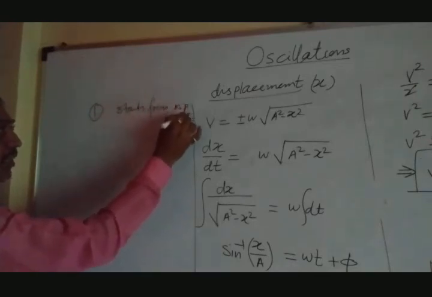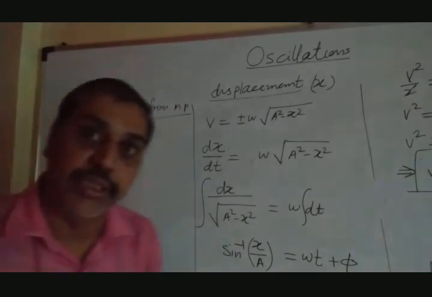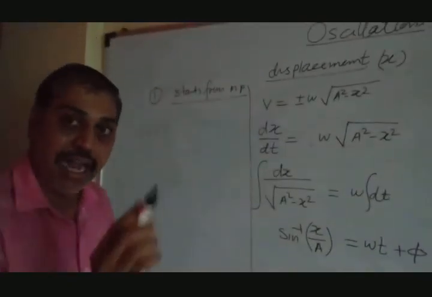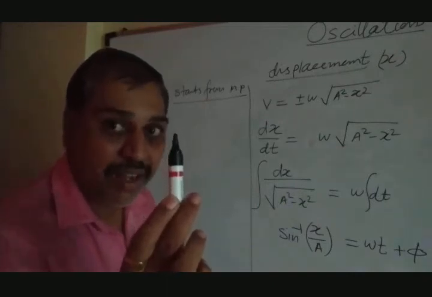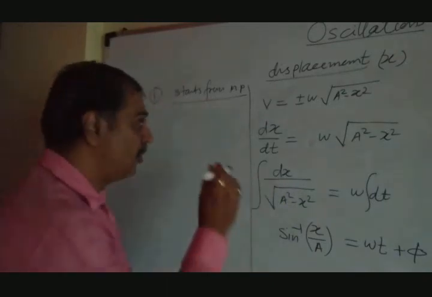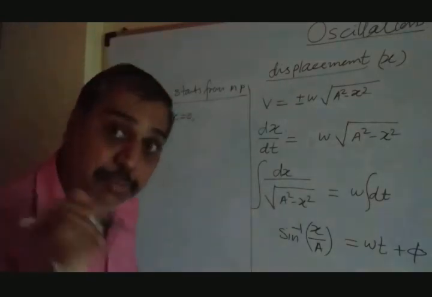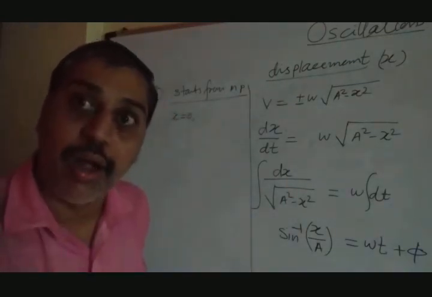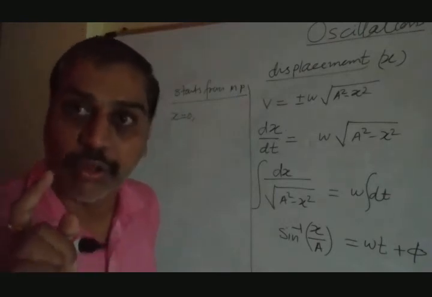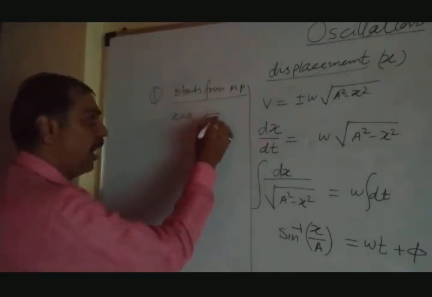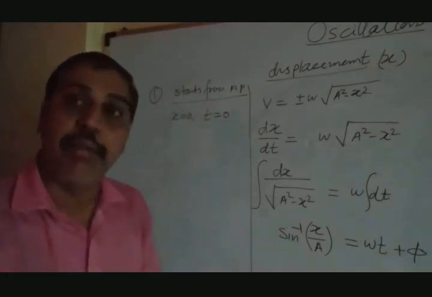So let's see, motion starts from mean position. At mean position, what is the value of x? At the mean position, what is displacement or amplitude? It is 0. So at mean position, x equal to 0, and at this position we have started counting the time by using stop clock. We have started the clock. So t equal to 0 and x equal to 0 at mean position.